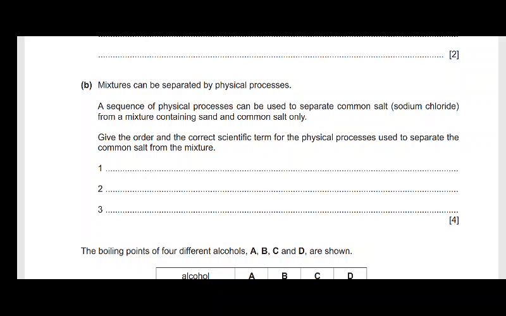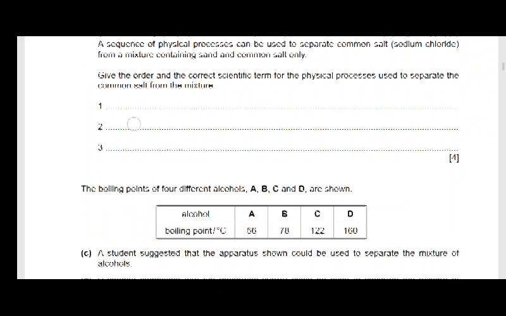Then after that, it simply means you have separated the salt from the sand, but the salt has water in it, so you're supposed to separate the salt from the water. How do you do that? So many ways. Just evaporate it. So as you can see, there are three processes there. The first one is dissolving, the second one is filtration, and the last one is evaporation.